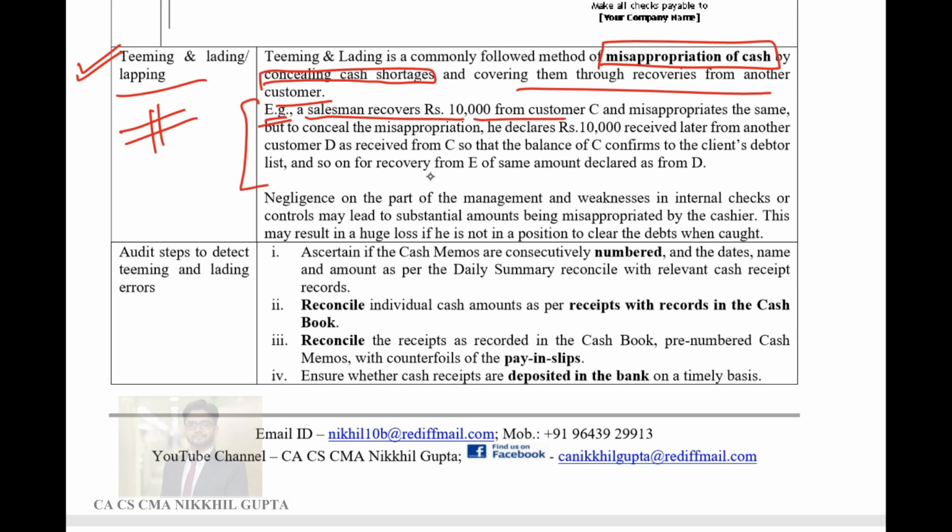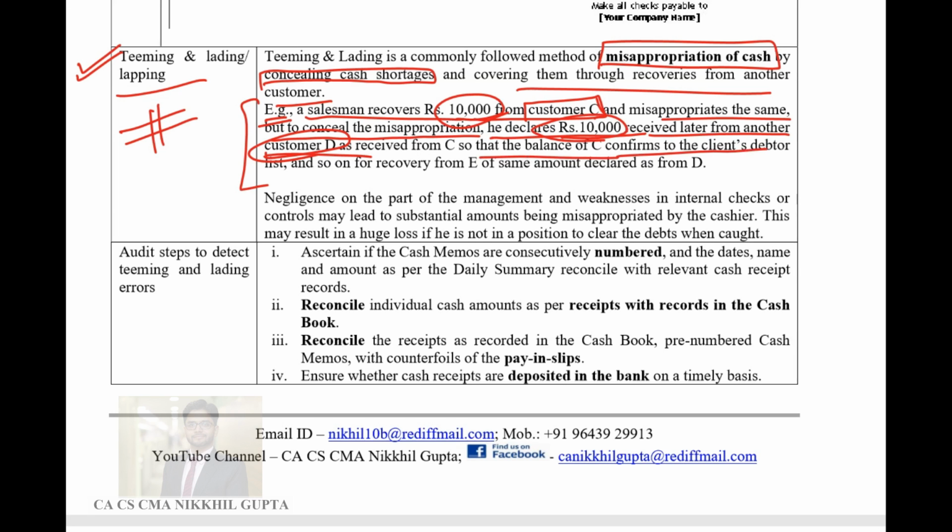A salesman recovers 10,000 rupees from customer C. Customer C is a person who has bought goods from your company. The salesman misappropriates the money, but to conceal the misappropriation, he declares 10,000 rupees received later from another customer D as received from C. So the salesman takes this 10,000 home and does not tell the company. But later on, when Mr. D pays the money, the salesman credits that money to Mr. C's account.